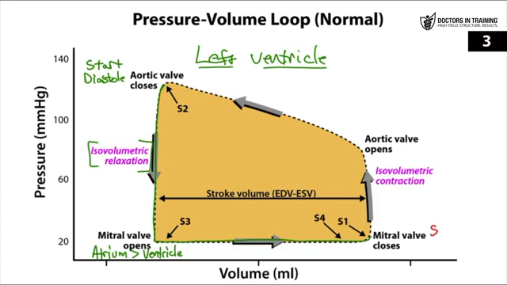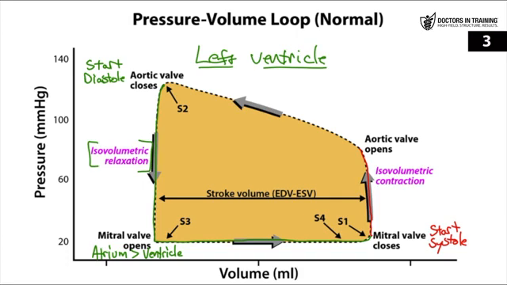And now that mitral valve is closed, now we can actually begin systole. So at the beginning of systole, you have what's called the isovolumetric contraction period. It's called isovolumetric because, again, we're not changing the volume, but the pressure is increasing at this point. During isovolumetric contraction, both the mitral and the aortic valves are closed. Pressure is increasing because the ventricle is now contracting.